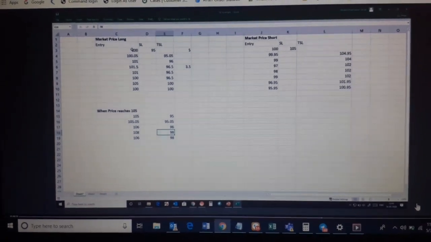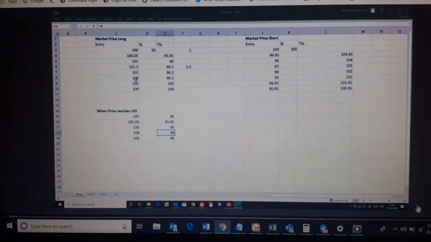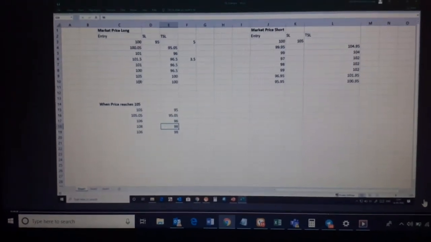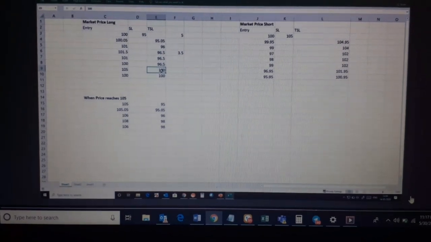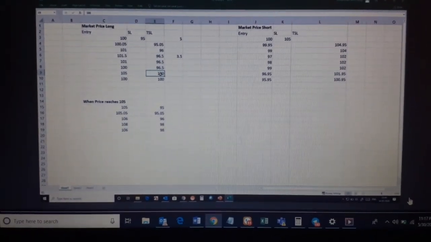For market entry, if you go for 100, and let's suppose from 100 the price becomes 105, and from here the price starts to drop, you will be ending up at a break even of 100. The guy who has not trailed the stop loss might be going for a loss of 5 rupees per quantity.